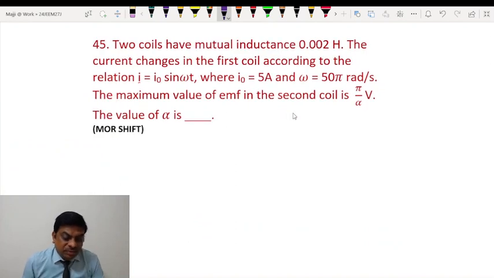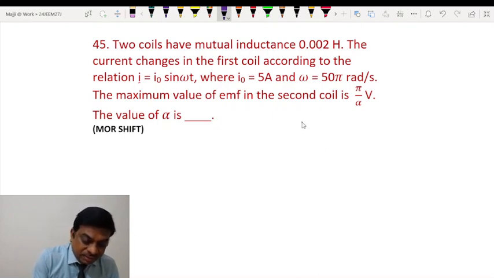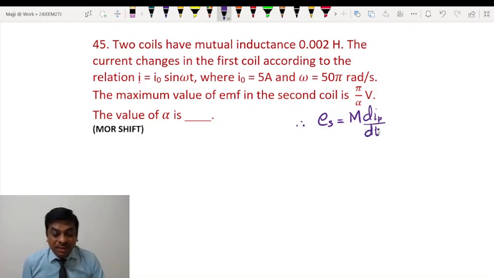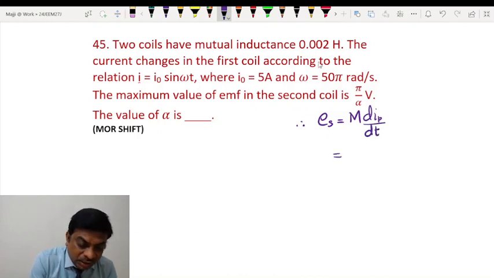The current changes in the first coil according to the relation given, find the maximum value of EMF in the second coil. So here the first coil is the primary, and the second coil is the secondary coil. EMF induced in the secondary coil will be mutual inductance multiplied by the rate of change of current in the primary. Here the mutual inductance is 2 millihenry, so I write this as 2 into 10 power minus 3 Henry.